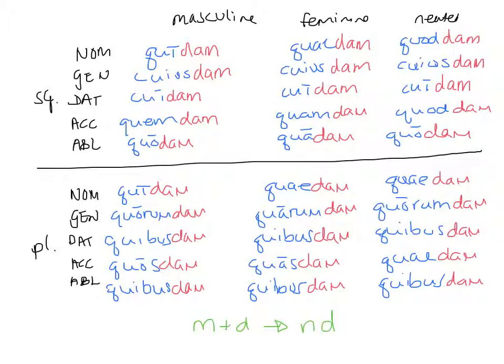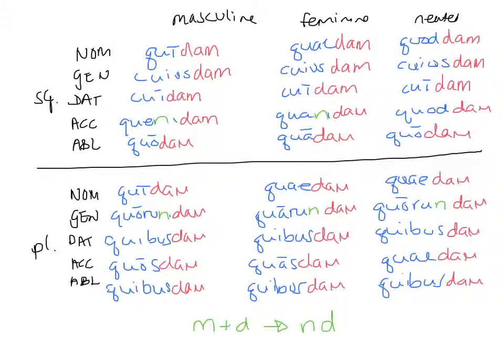So I need to go and change these M's so that they are N's instead. So I've erased my M's and I'm ready to come in and replace them with N's. I'm going to do that right here. So now I have quendam, quandam in the accusative masculine and feminine, and then in the genitives I have quarundam, quorundam, and quorundam. So that's the big change in this one.